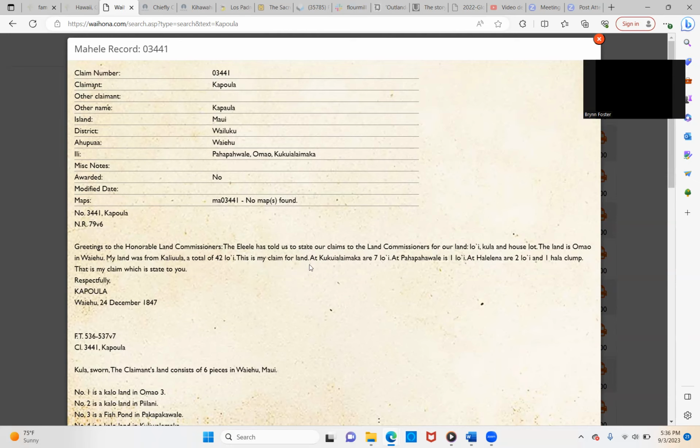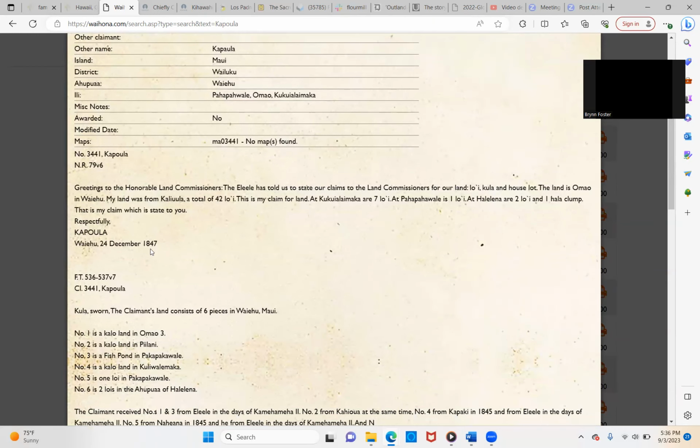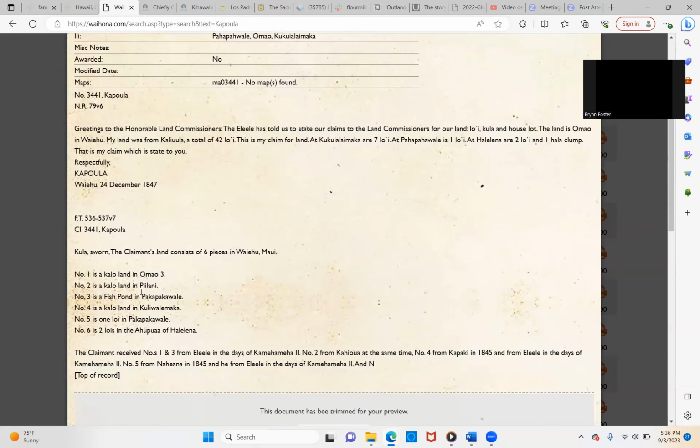So he talks about the Lo'i and the plants. And this was his signature on December 24th, 1847. So he was sworn that the claimant's land consists of 6 pieces.